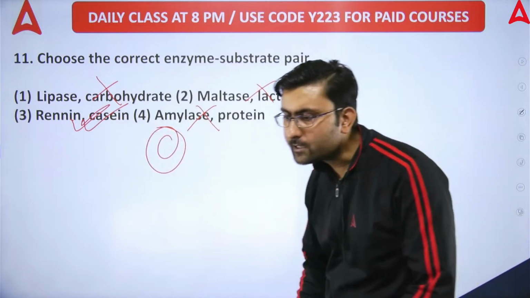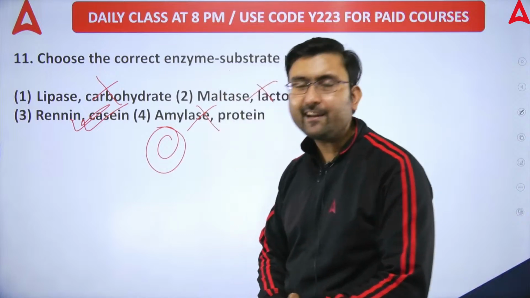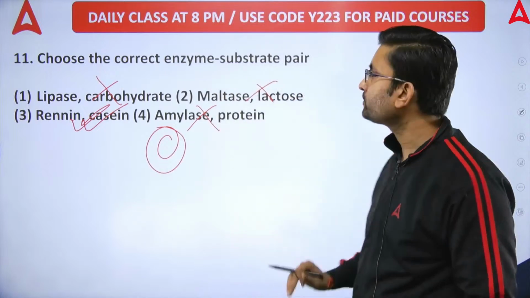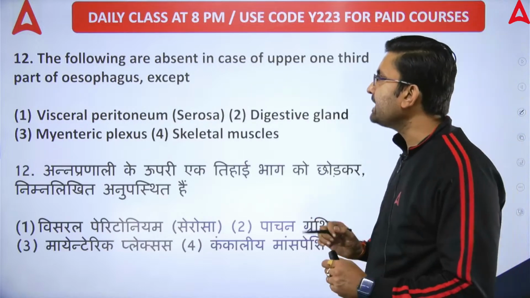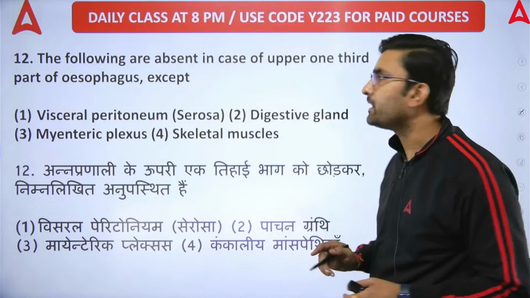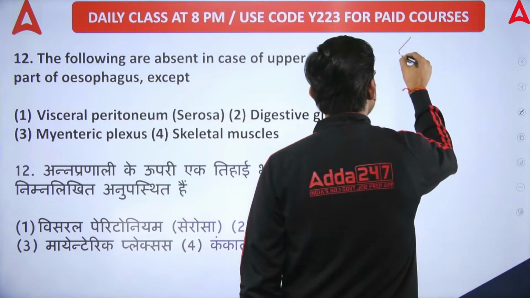I hope these questions are getting cleared by each one of you. Yes or no? Next question, question number 12. The following are absent in case of the upper 1/3 part of the esophagus. So if we see our esophagus, this is a man.